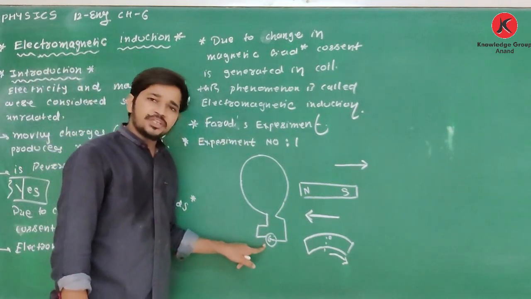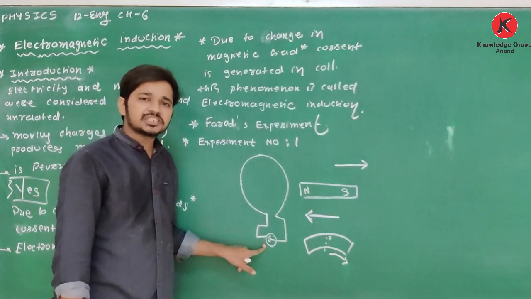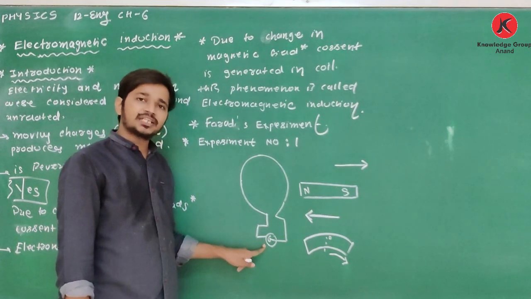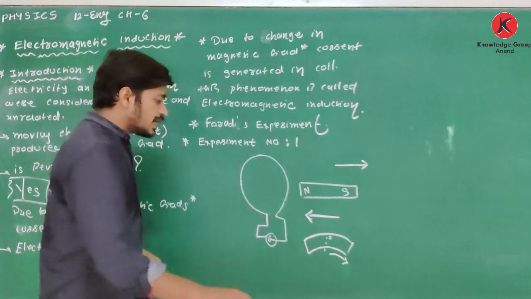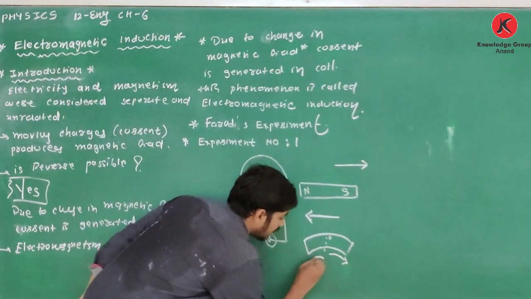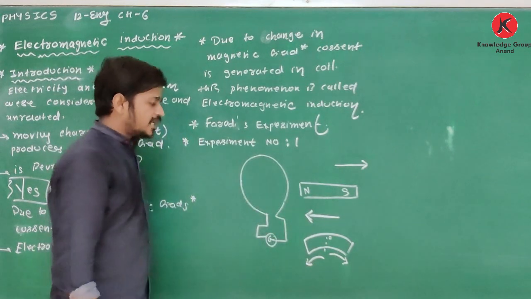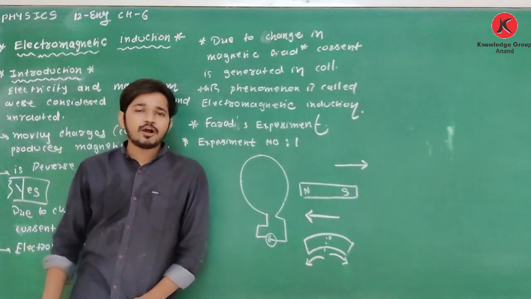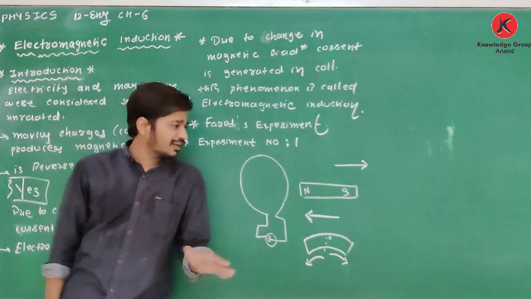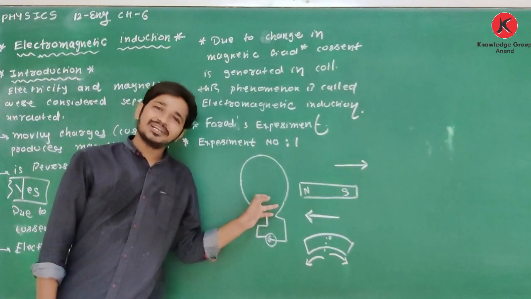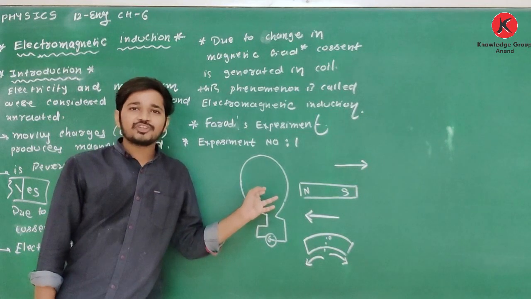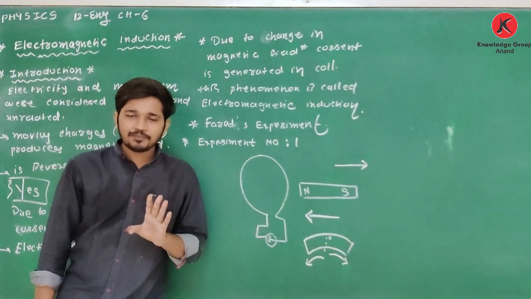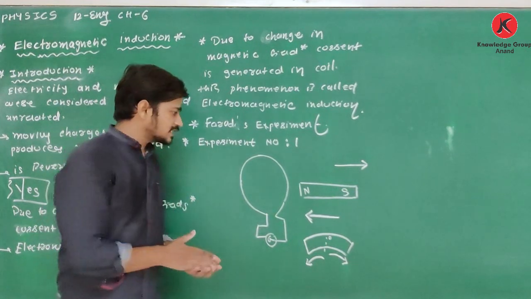Again, this galvanometer shows some deflection, means current is flowing in this coil. But now the galvanometer shows deflection in the opposite direction, indicating current is produced in the opposite direction.